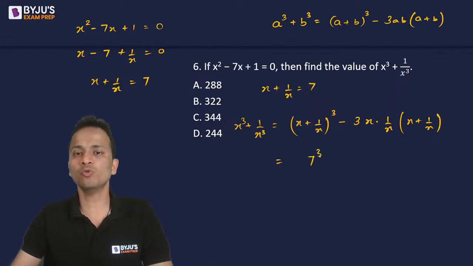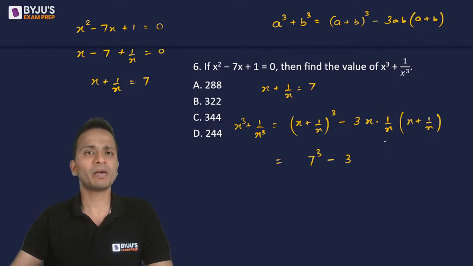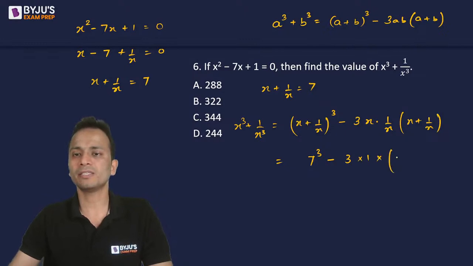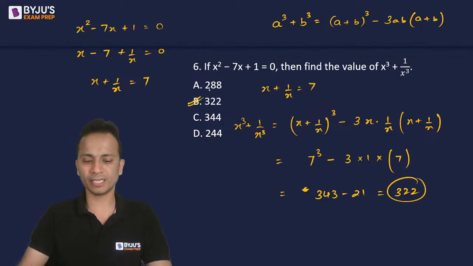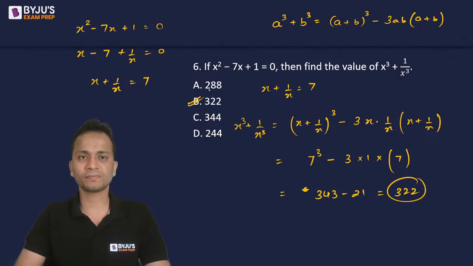So 7 cube minus 3 times x into 1 upon x, which will become 1, multiplied by 7. So that is 7 cube, that is 343, minus 21, that is 322. So 322, option B, is the correct answer for question number 6.